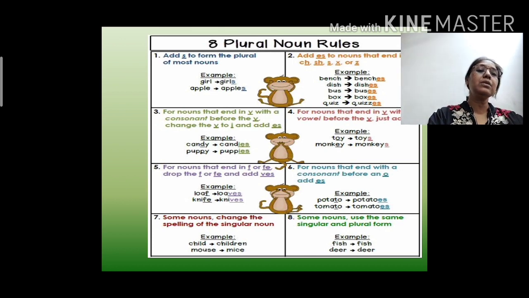Instead, what we have to do is, at the end of this word when we are changing it into plural, we will be adding S. Okay, same for the next also. Monkey, monkeys. Now come to the next rule.